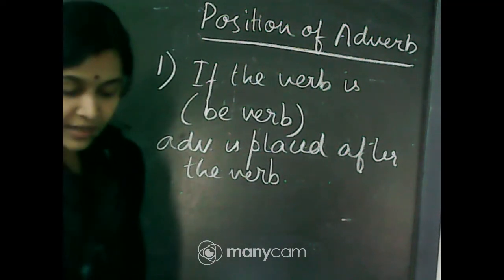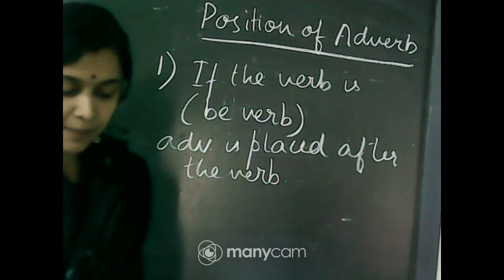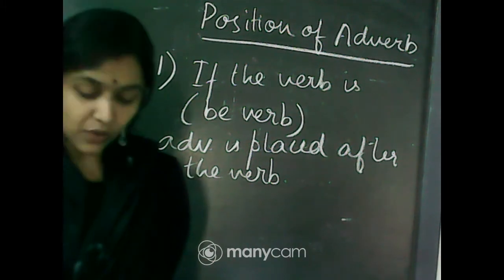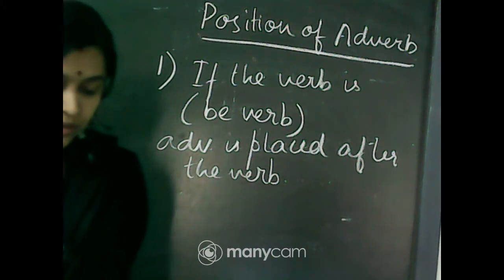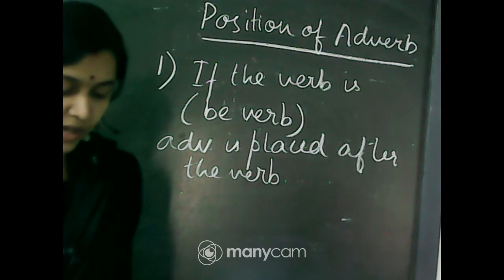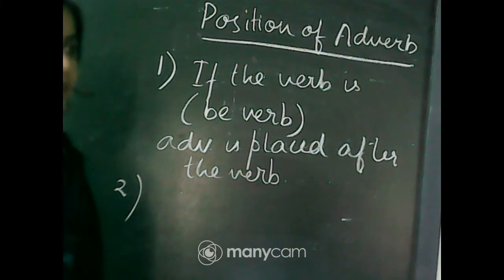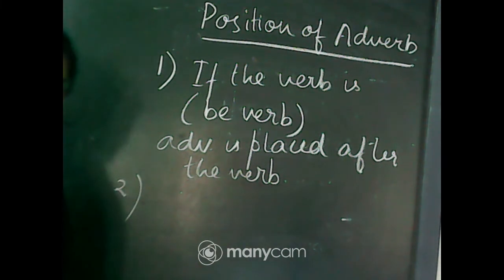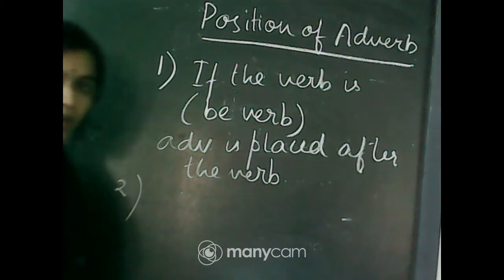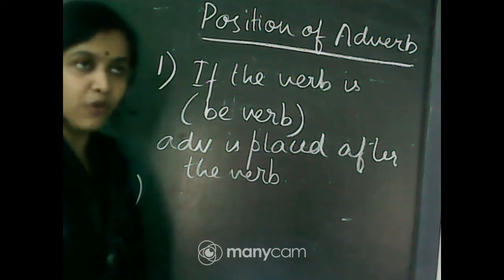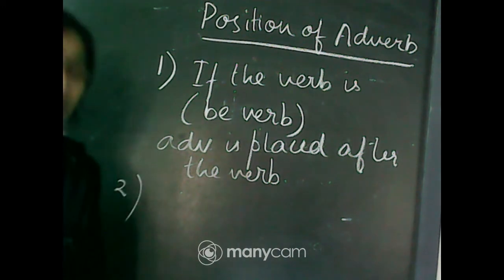Next point is that adverbs can be at the beginning, at the end, or in the middle of the sentence. So see the examples which are given. They are placed before the verb if the verb consists of only one word. Okay. If it is a be verb, it will come after the verb, but if it is any other kind of verb, then it will come just before it if the verb is of one word only.